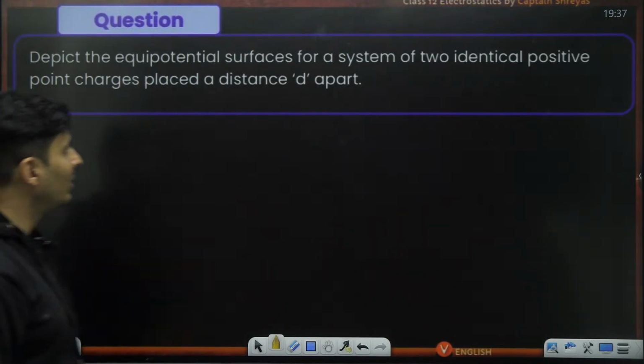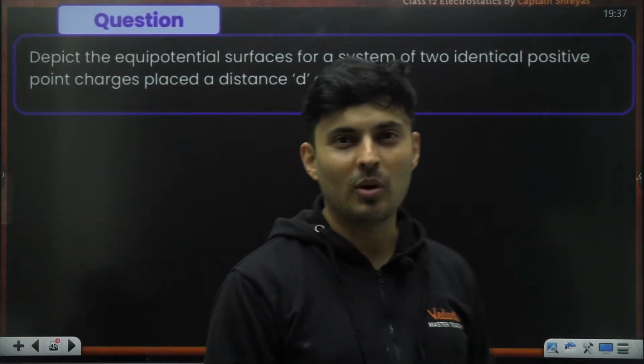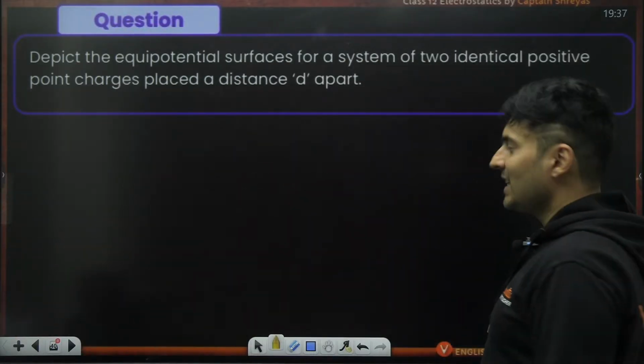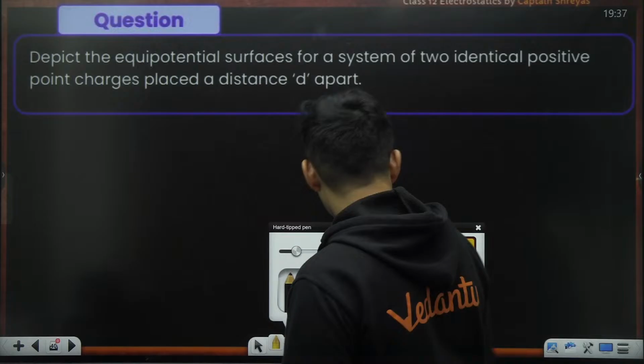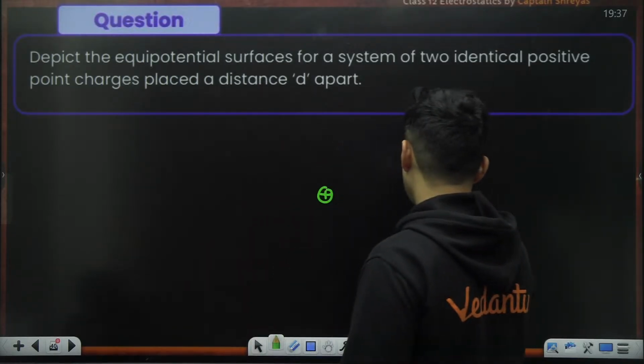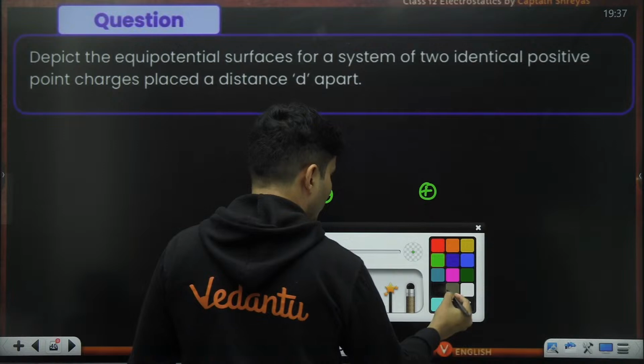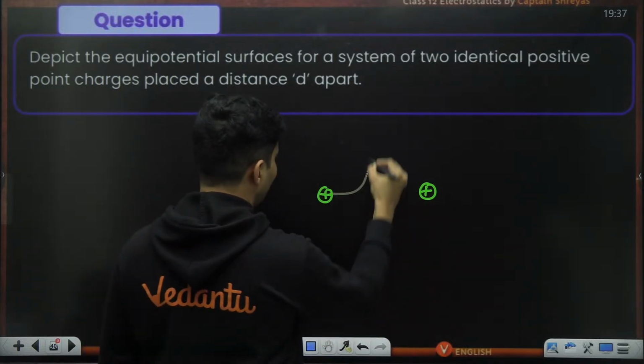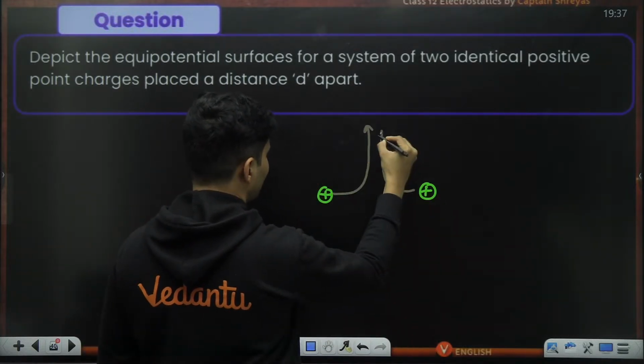How would the equipotential surfaces look for two positive charges placed at some distance? For solving such questions, just show the field lines, and things will become very obvious. The field will look something like this.